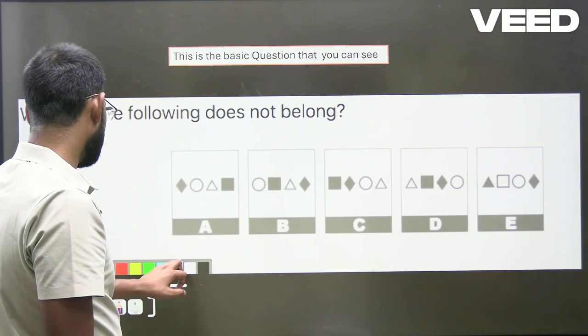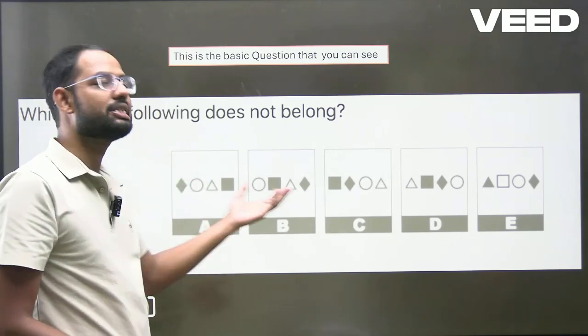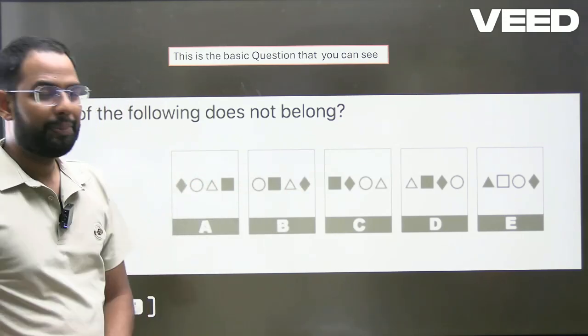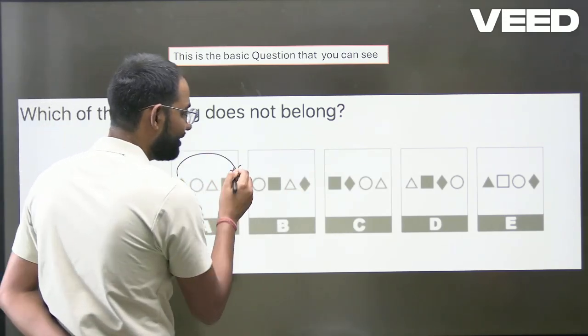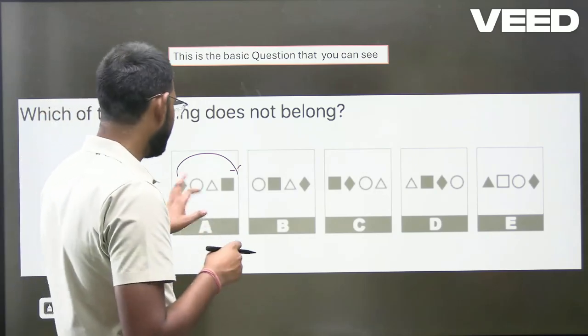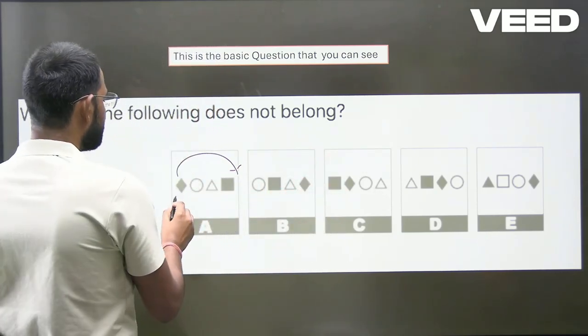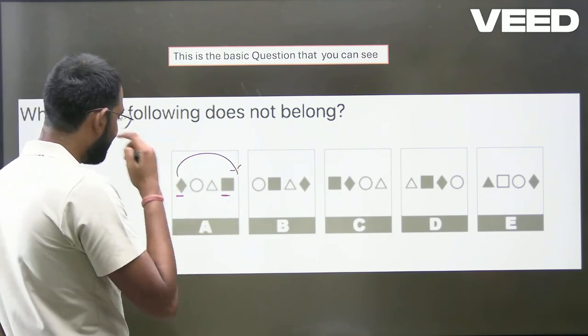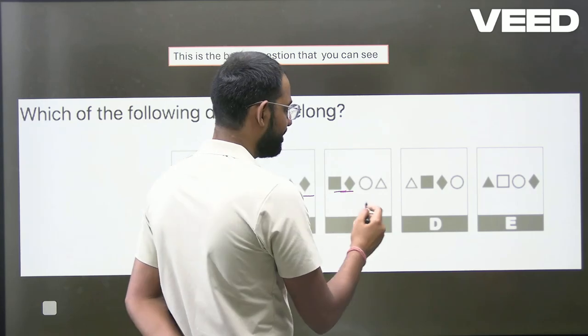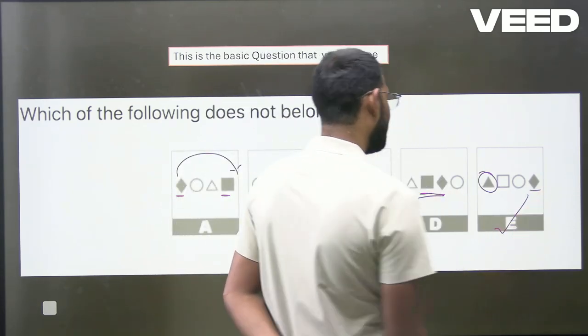See, this is again a very difficult question if you look at it the very first time, but it is very simple. What is happening here? For example, if there is a dark one and a non-dark one, go with the first one. If you see that the star one is dark and this rectangle is dark, star rectangle is dark, but star and triangle is dark, that is the correct answer.